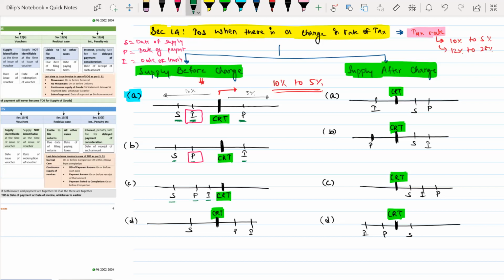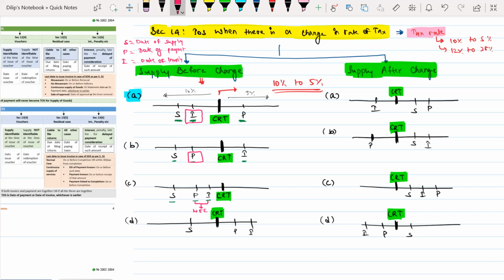See, when supply, invoice and payment, all these three things are before change, we cannot assume what will happen in future. We cannot presume that something is going to happen in the future, meaning all this transaction has happened before the change in rate of tax only. Therefore I'll apply the normal provisions. As per normal provisions, what is the time of supply? That is date of invoice or date of payment, whichever is earlier.